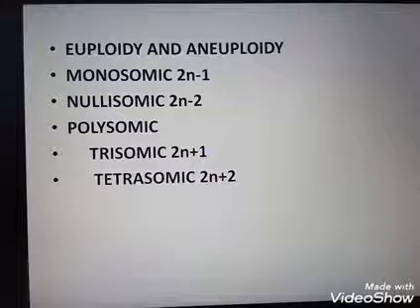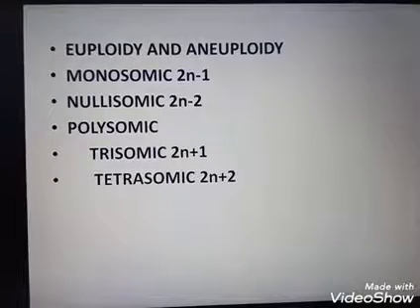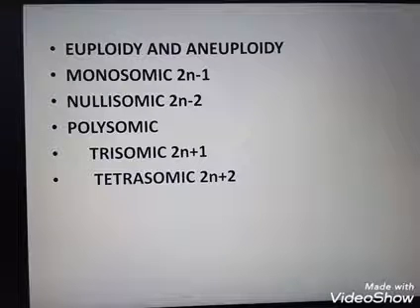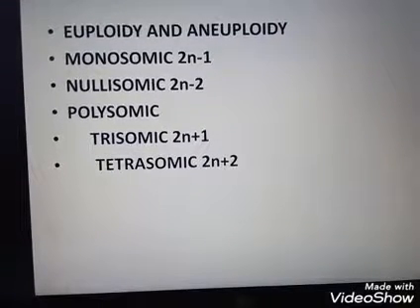Suppose a chromosome, we know the chromosomes are situated in pairs. So from this paired condition, one chromosome is getting lost or one chromosome is getting added. So in aneuploidy, the chromosome number varies with respect to one or only a few chromosomes; the entire set is not involved.